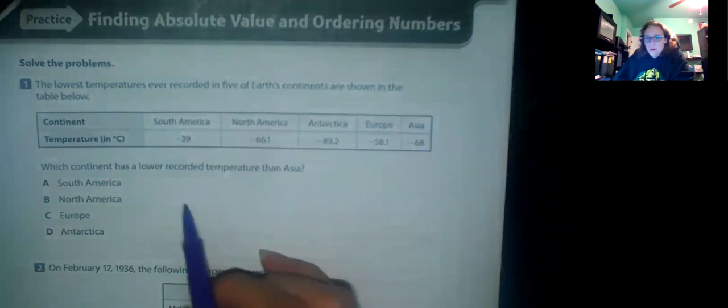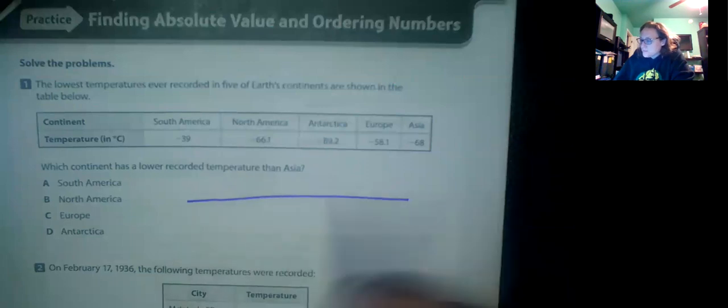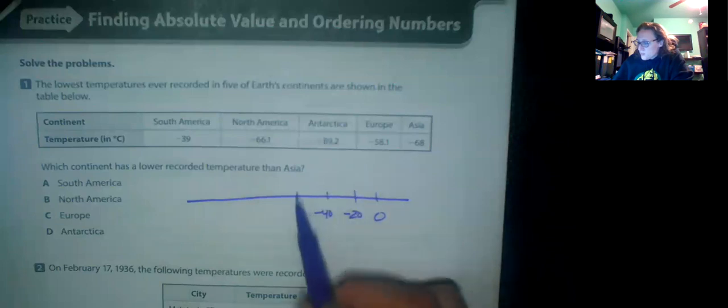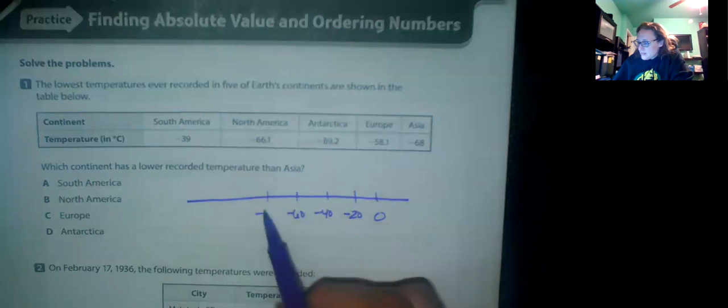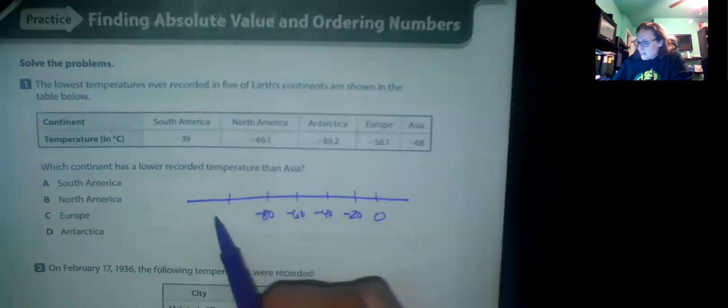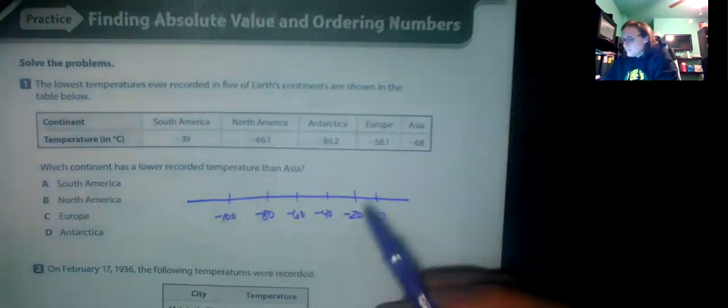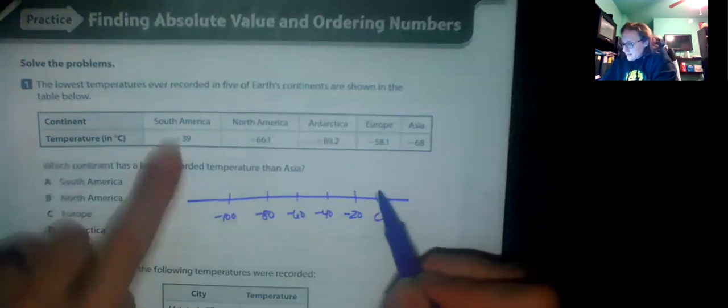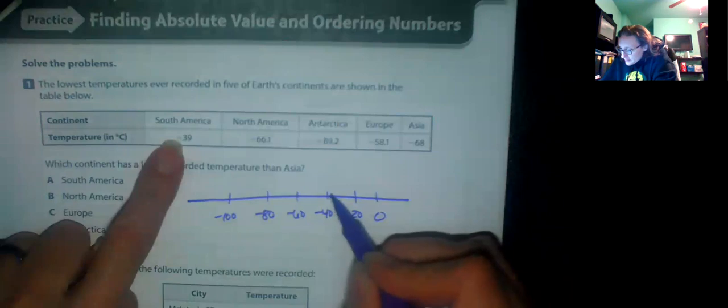So let's put them in order so we can actually see. Let's go by 20s. Negative 20, negative 40, negative 60, negative 80, negative 100. All right. So negative 39, that's about here.